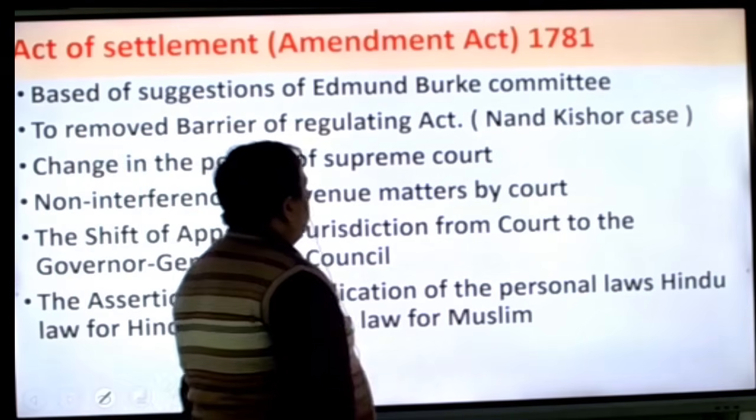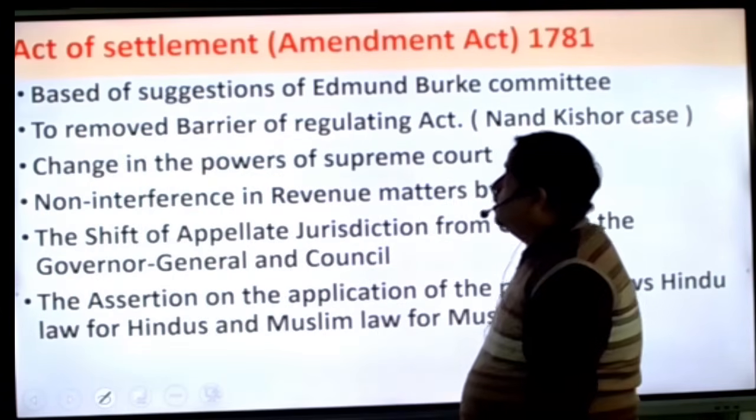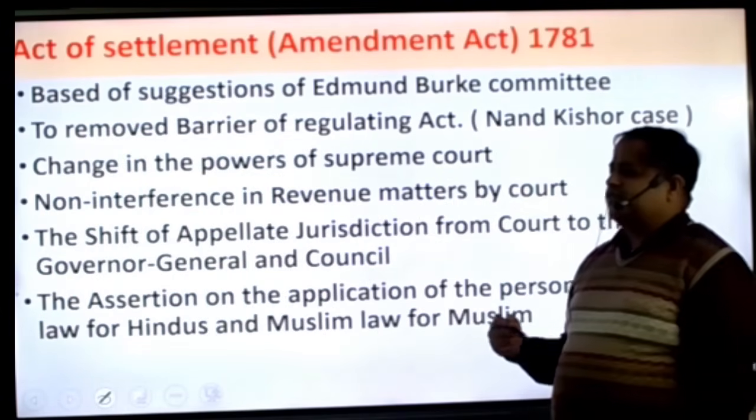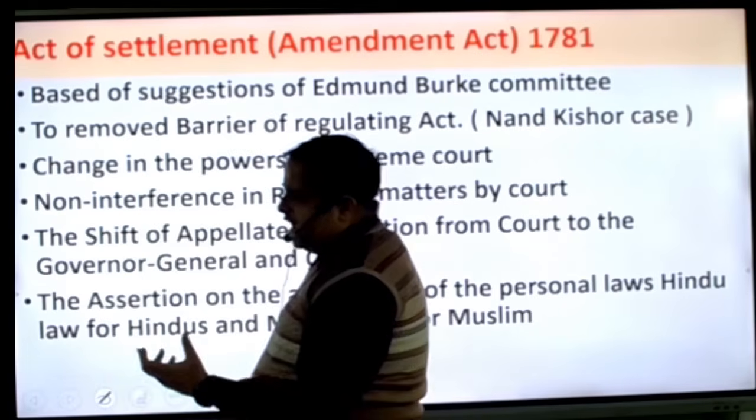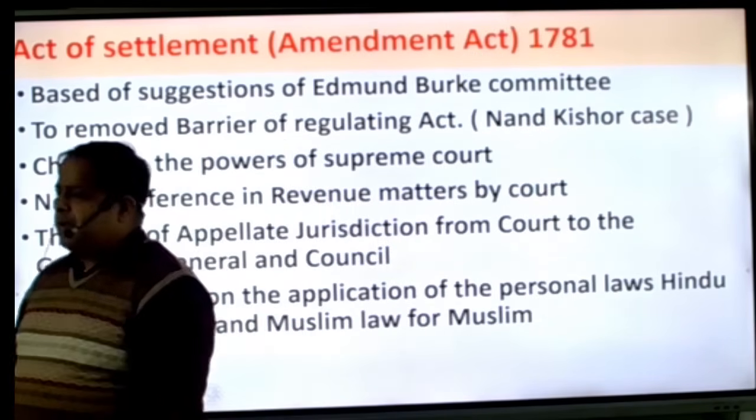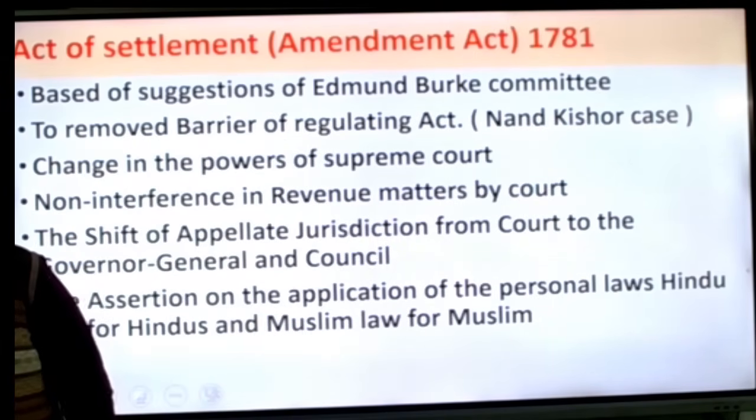Then, beta, what happened? The Act of Settlement arrived. Because in the previous act, the Regulating Act, there were many provisions, and at that time many British officers were not happy with these provisions. So finally a new act was passed, and that is known as the Act of Settlement. So this is also a very important act, okay, dealing with the British things.